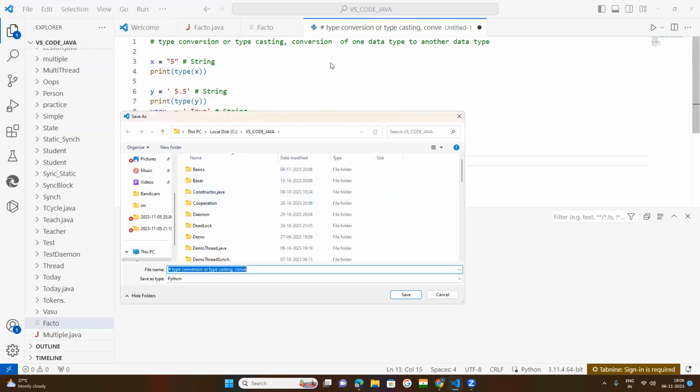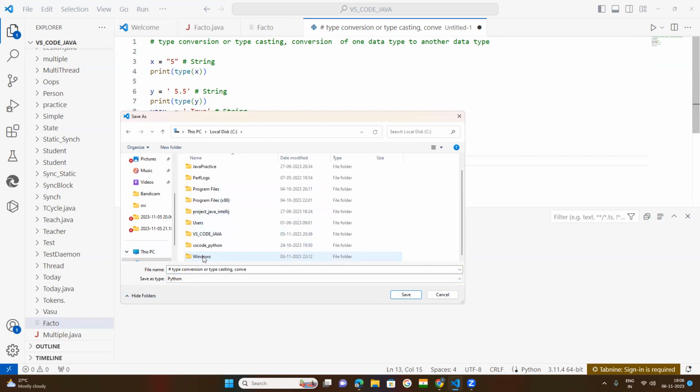First of all, this is untitled, so you need to save it on your computer. I have a folder called VS Code Python in my C drive. In this folder, I need to give a file name. What is the file name? Take any. Today's topic is type conversion.